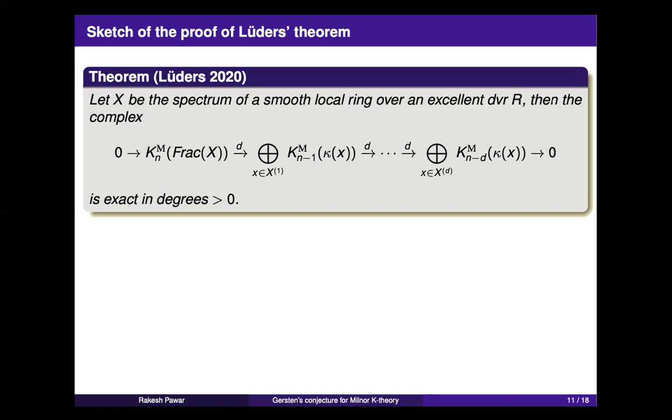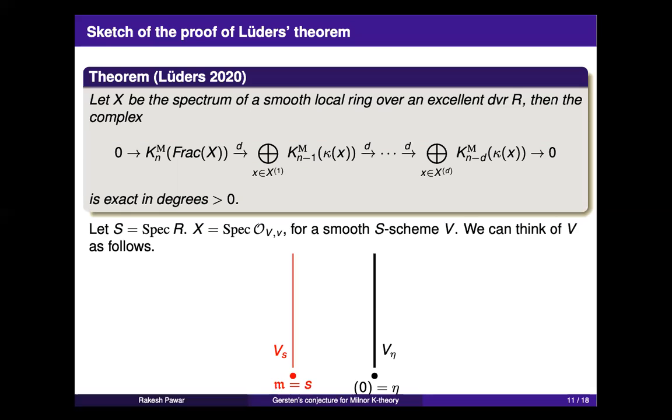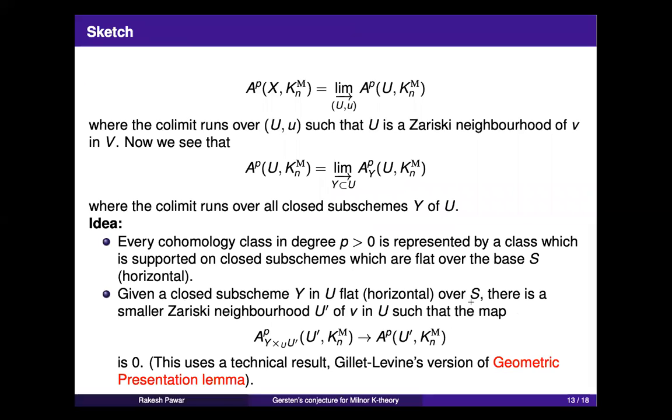And you said that you need Henselian to go to a Nisnevich neighborhood. Yes, in this geometric presentation bit. The presentation lemma says that you have U over S and a closed subscheme, which is not exactly flat, so you have to replace the flatness condition by something else. This is called relative positive codimension.